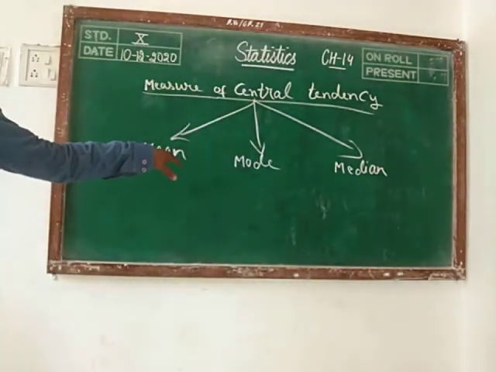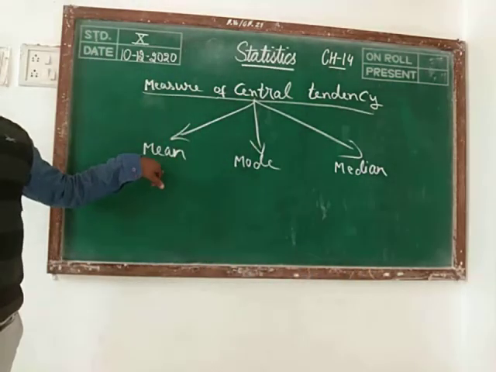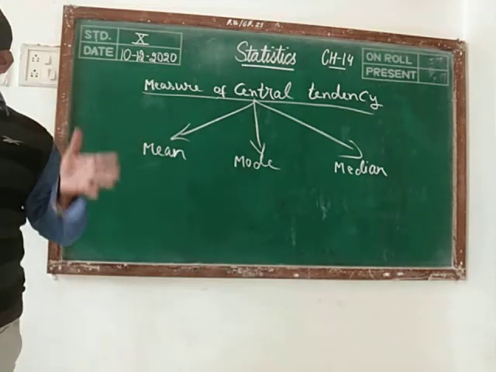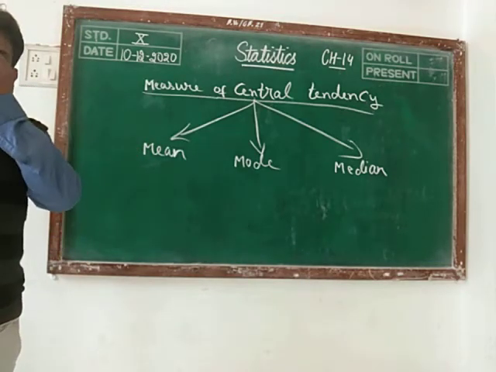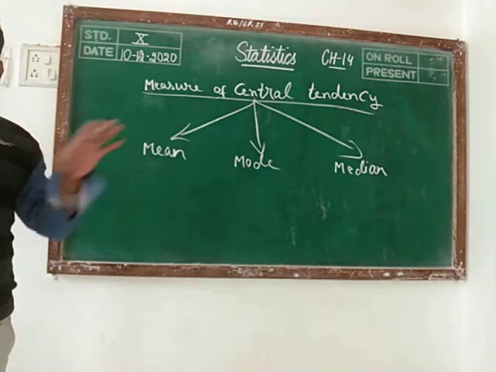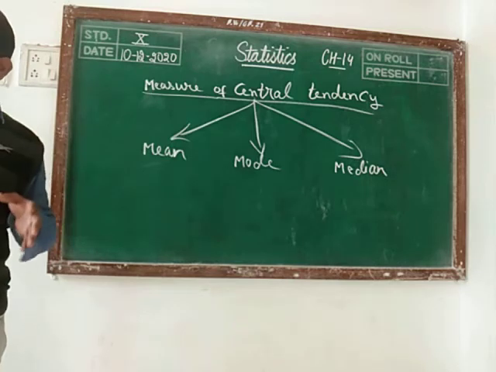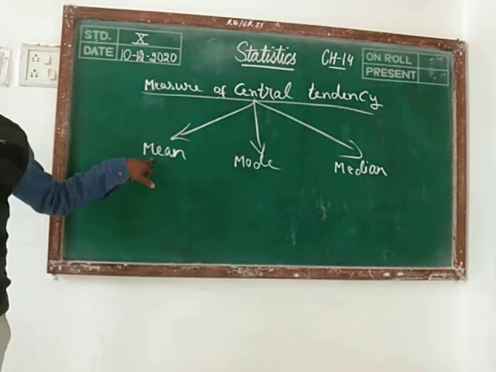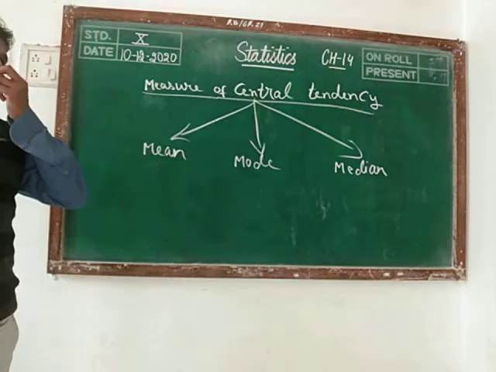Mean we are learning from the earlier classes. Average we know how to get the average marks. If you have total number of subjects as 5, then how will you get the average marks? You are adding the marks in all subjects and you are dividing by 5. Then that is the mean. So we are learning mean from earlier classes.